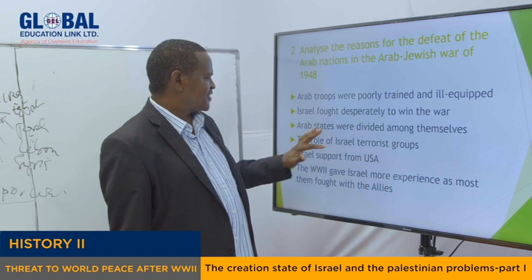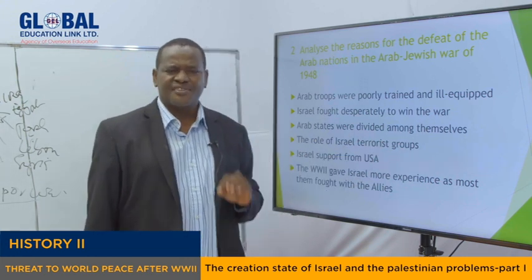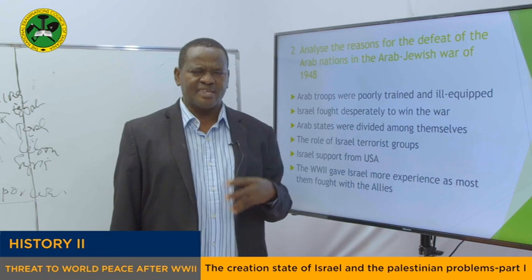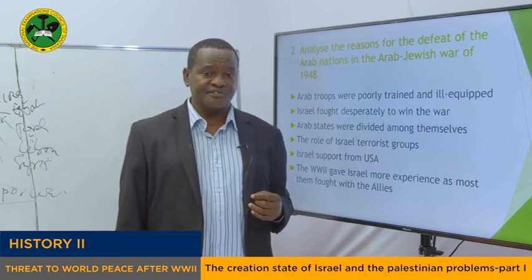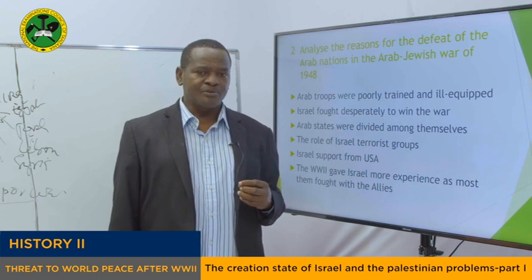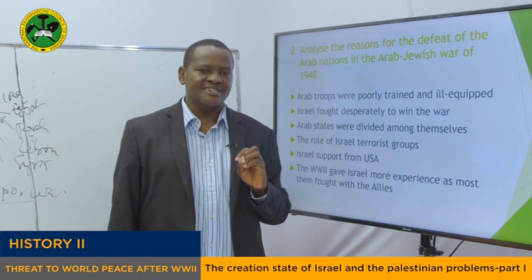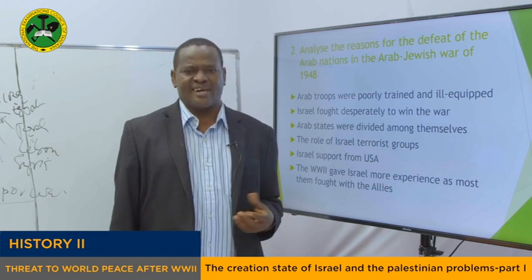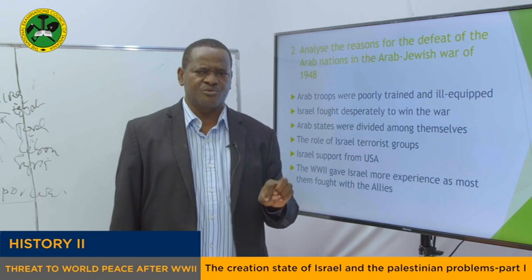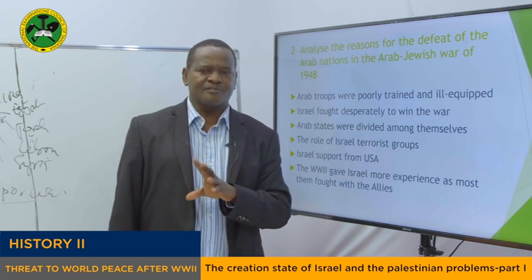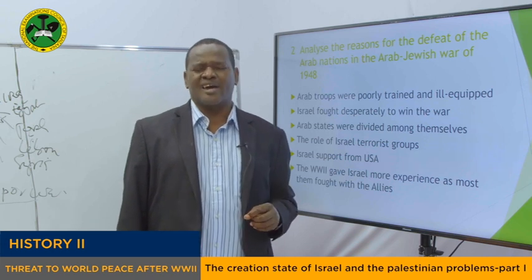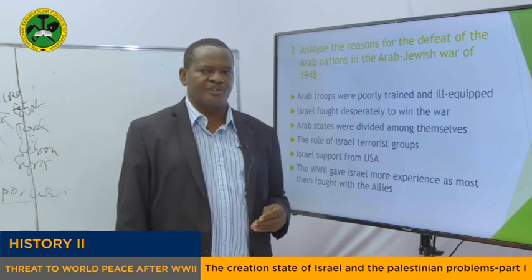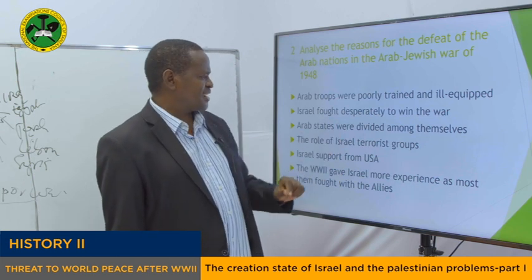The third point is the Arab states were divided among themselves. They went to war, but some nations like Jordan under King Abdullah had their own missions. King Abdullah betrayed the others, and he made an agreement with Israel so that Jordan could acquire the West Bank. So while other countries were going to war to defend Palestine, King Abdullah of Jordan made an agreement with Israel to acquire the West Bank if he did not join the war. So you can see the Arab nations were divided.